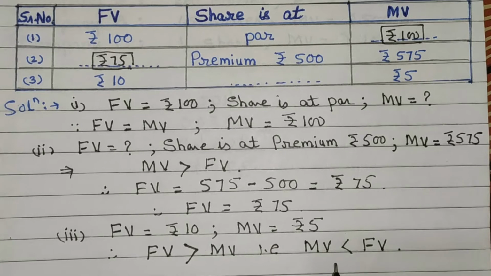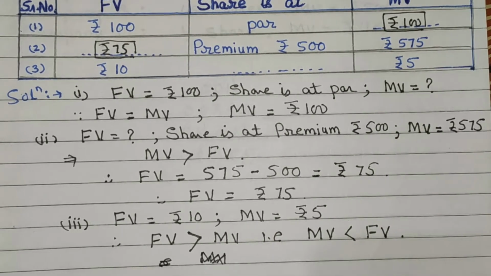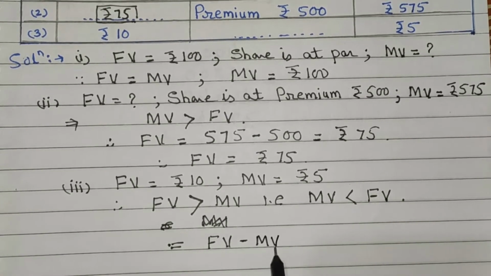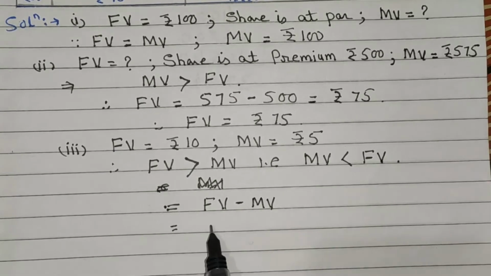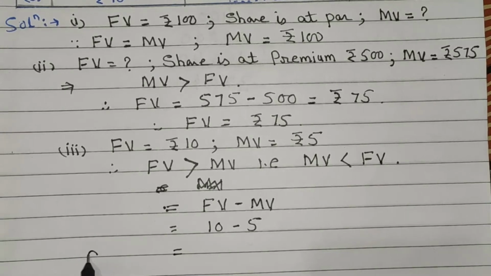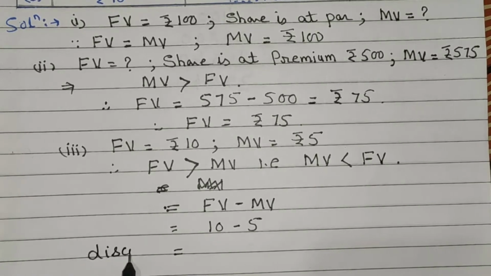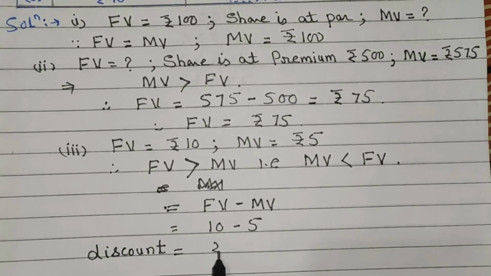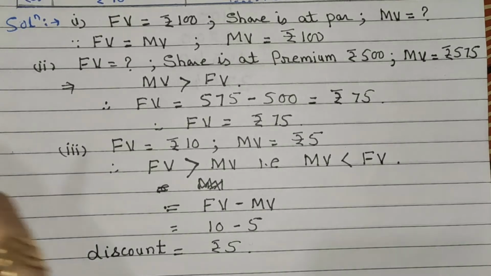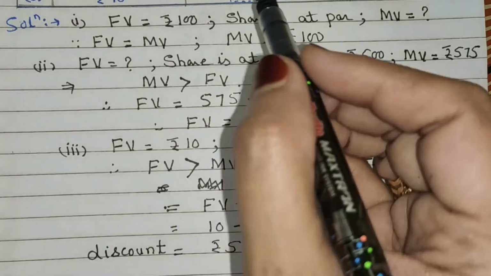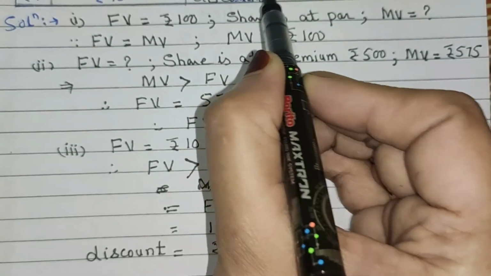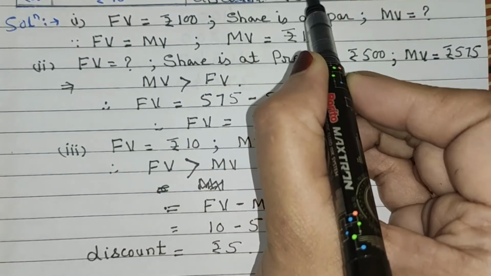Therefore share is at discount, FV minus MV. Therefore now value of FV 10 minus 5, we get here share is at discount rupees 5. Now write down here the answer. Discount of rupees 5.